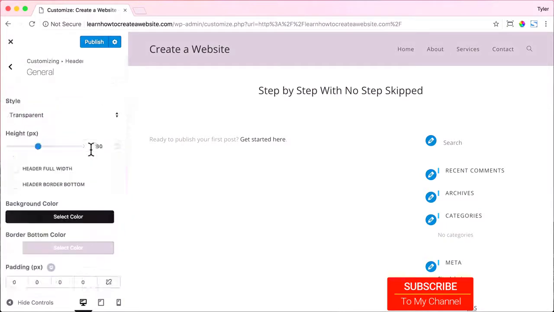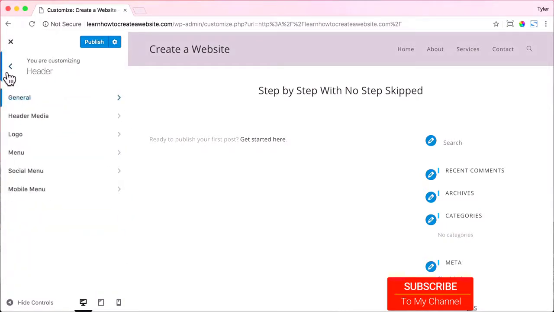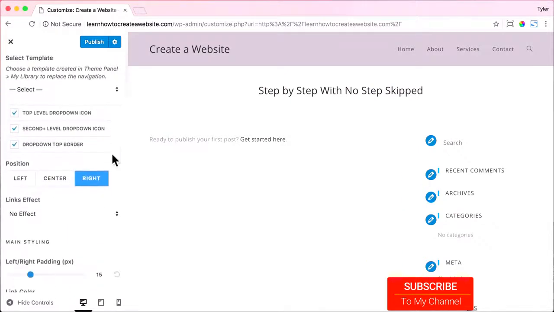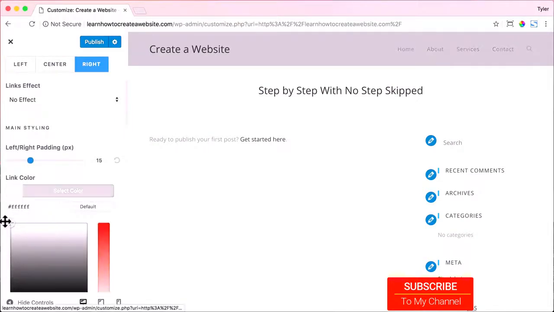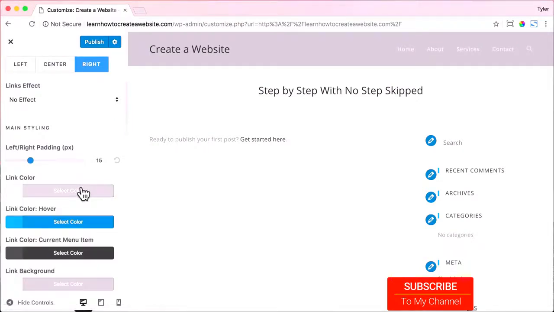So let's go back. And now let's change what the menu colors look like, the Home, About, Services, Contact. Let's change those colors. So just click on Menu. And for link color, we're going to make it all the way white. So we're going to just drag it to the top left. And for link hover color, we're going to change that.